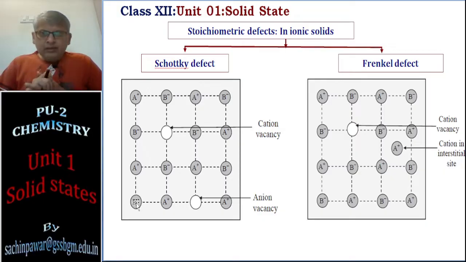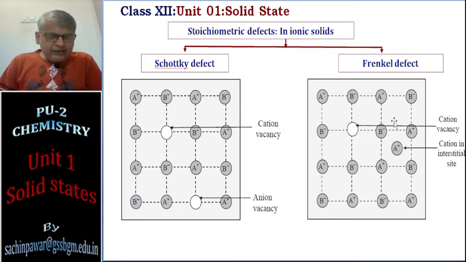First thing. What is happening here? You see one cation A plus and one anion B minus is missing from their lattice points, and it is creating vacancies there. So it is a vacancy defect.